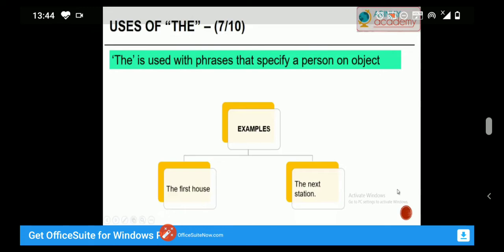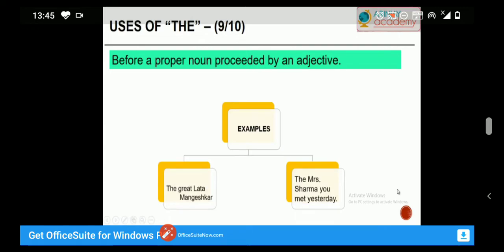The is used with phrases that specify a person or object. For example, the first house, the next station. The article the is also used before a proper noun preceded by an adjective. For example, the great Lata Mangeshkar, the Mrs. Sharma you met yesterday.